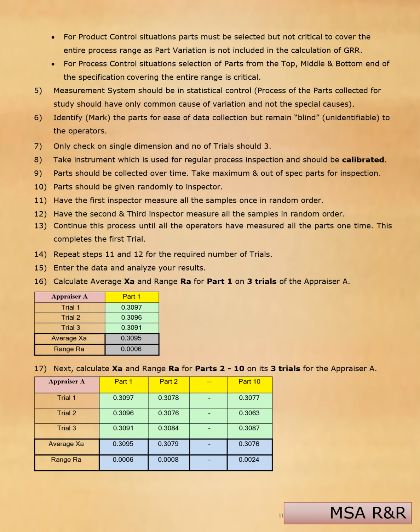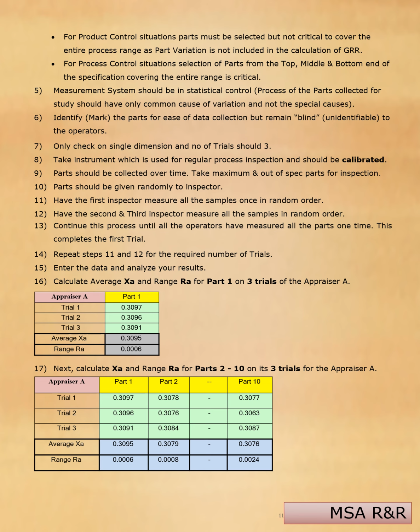The measurement system should be in statistical control. That is, the process of the parts collected for the study should have only common causes of variation and not special causes. Identify the parts for ease of data collection but remain blind to the operators. Only check a single dimension, and the number of trials should be 3. Take the instrument used for regular process inspection, which should be calibrated. Parts should be collected over time. Take a maximum of out-of-spec parts for inspection also.